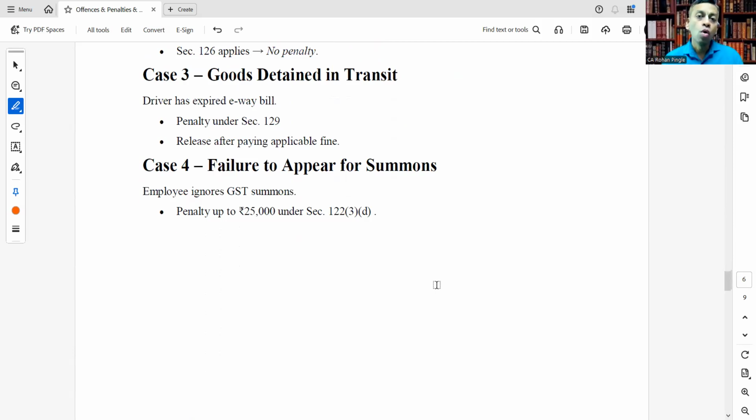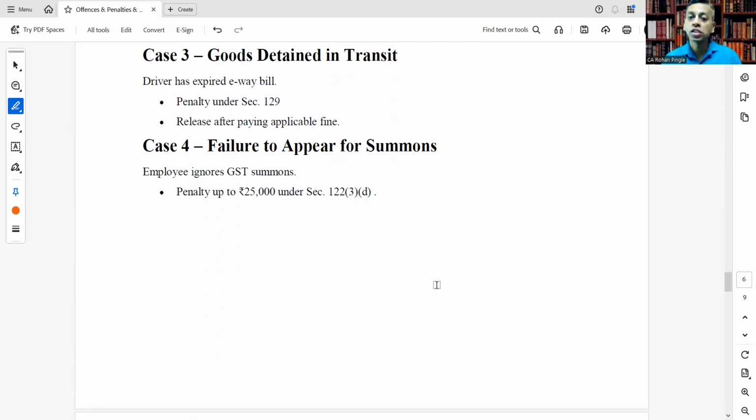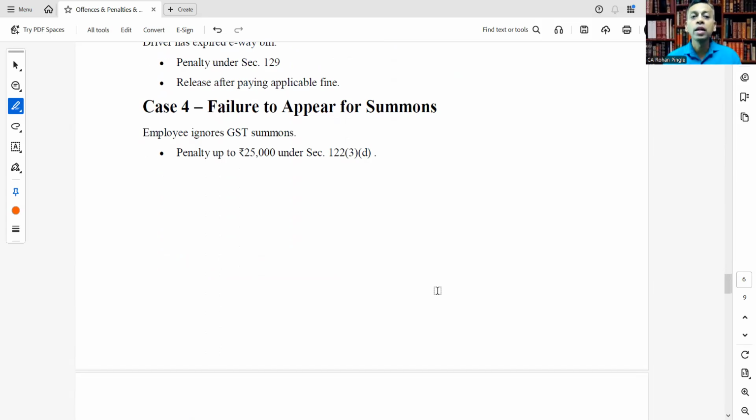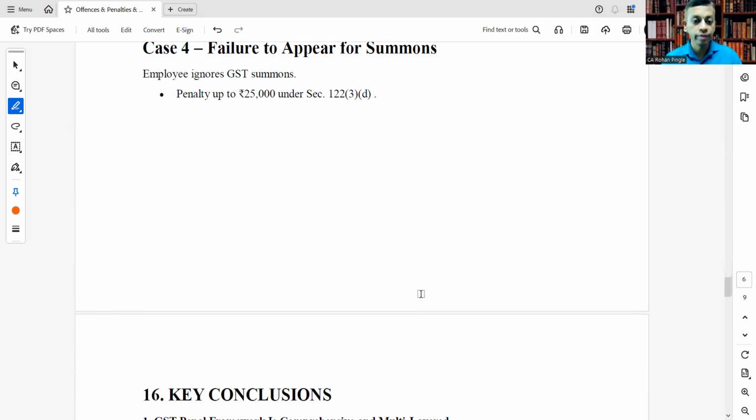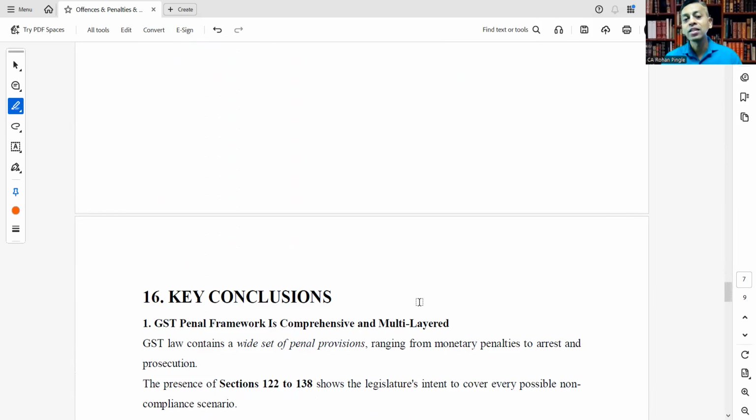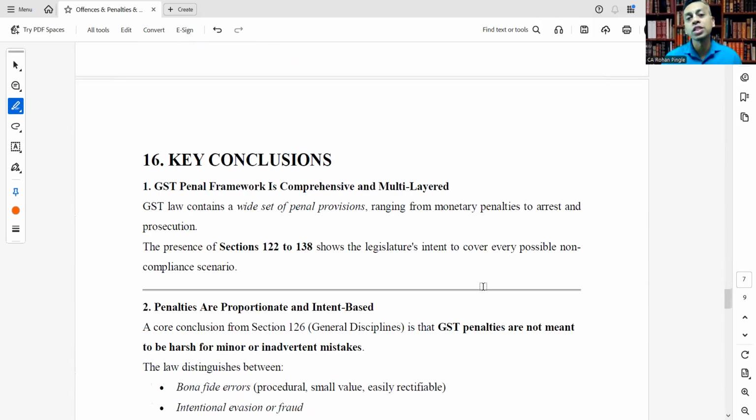Case 4, failure to appear for summons. So the employee ignores the GST summons, penalty up to rupees 25,000. That is a general penalty which can be levied under section 122 subsection 3 clause D. And that's it. Now we will see key conclusions that can be drawn from today's learning.